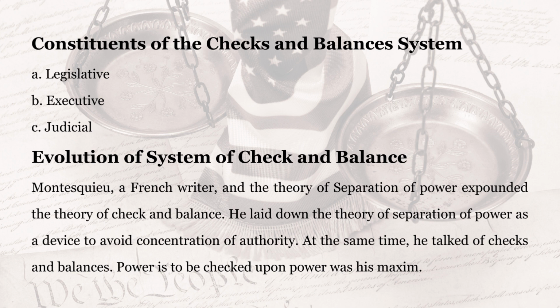Evolution of the system of check and balance. Montesquieu, a French writer, expounded the theory of separation of power and the theory of check and balance. He laid down the theory of separation of power as a device to avoid concentration of authority. At the same time, he talked of checks and balances. Power is to be checked upon power was his maxim.